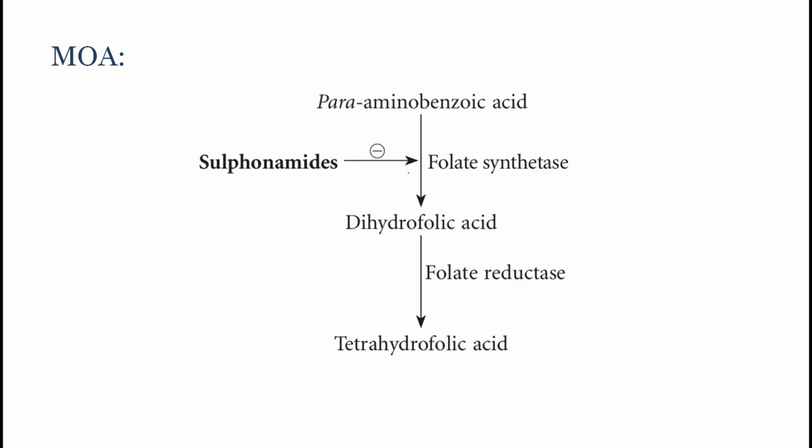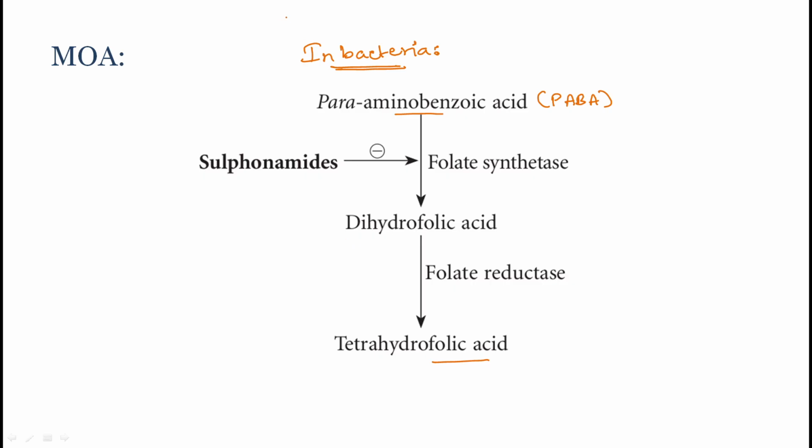This is para-aminobenzoic acid, that is PABA. It is important for the formation of folic acid. All this happens in bacteria.